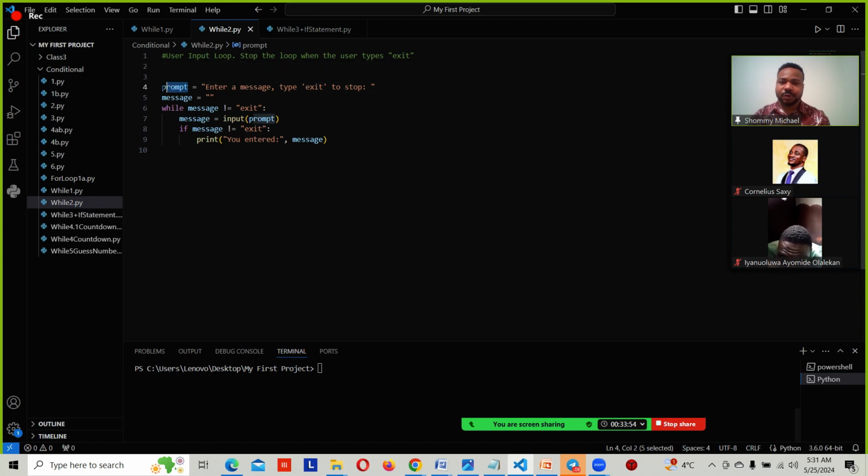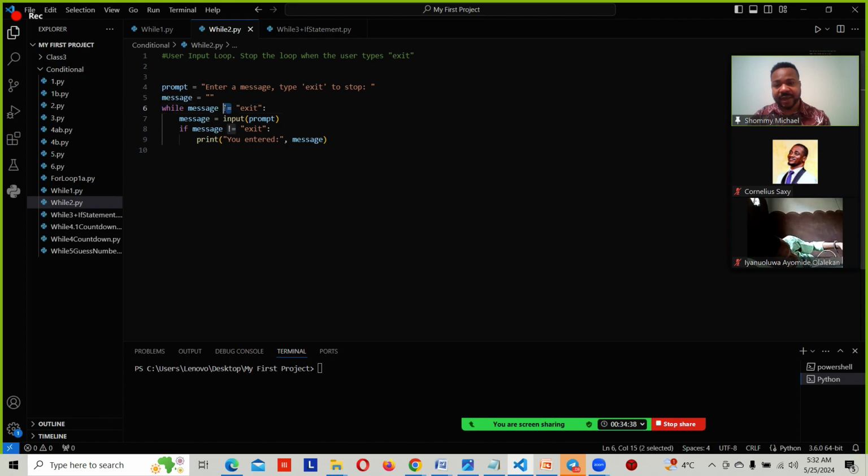Prompts. I think I dealt with prompts the other time. I think I did. So I said prompt equals "Enter a message, type exit to stop." Now this is a string. We remember this is a string right here because it's in quotation marks. Our message is empty right here. There is nothing inside this string. I now said while the message is not equal, we should be able to know all these operations now because I dealt with them in our last class.